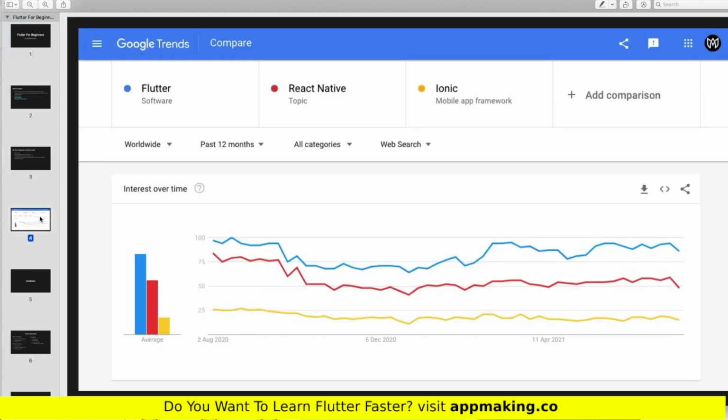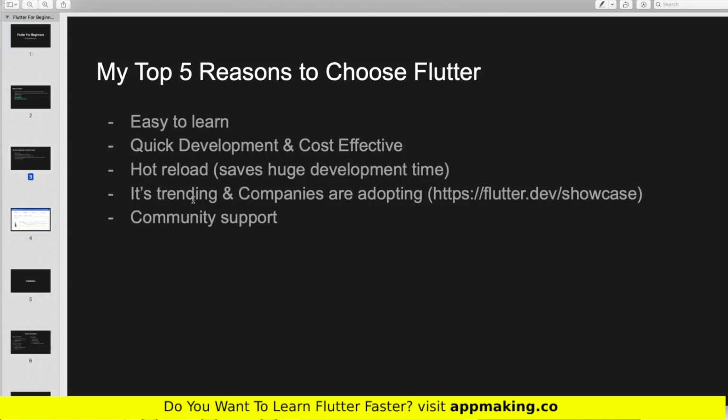And if you go to Google Trends, you can compare the chart. This chart I have compared. I have compared Flutter, React Native and Ionic framework. You can see Flutter is trending worldwide for the last 12 months. So you can easily select Flutter and you can easily land your first job with Flutter.